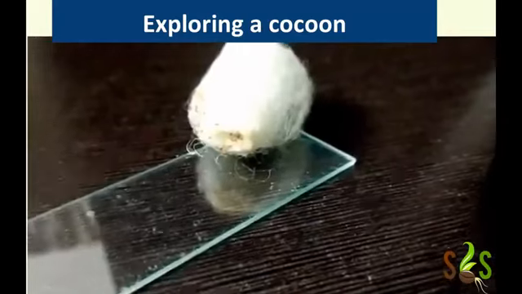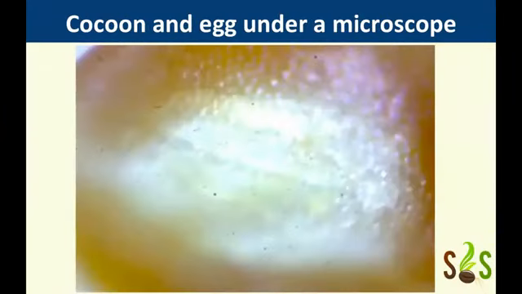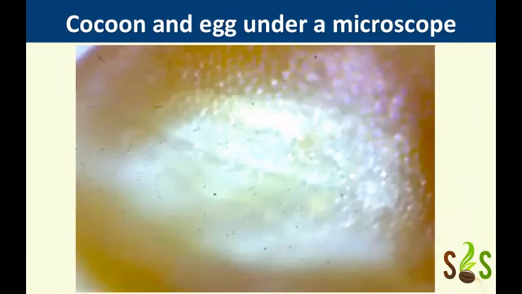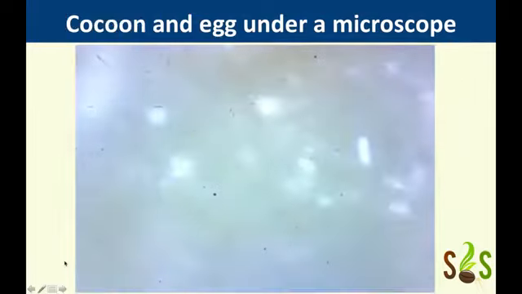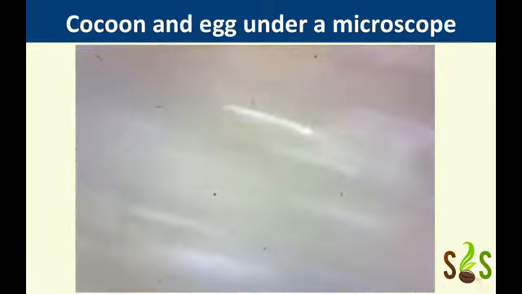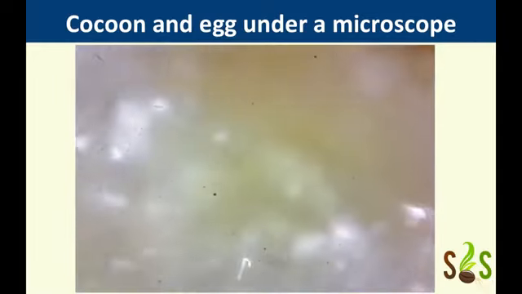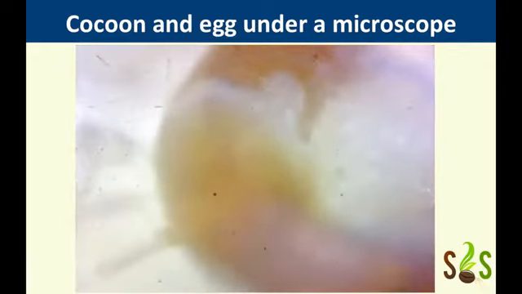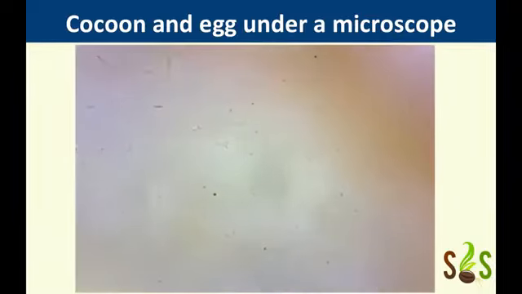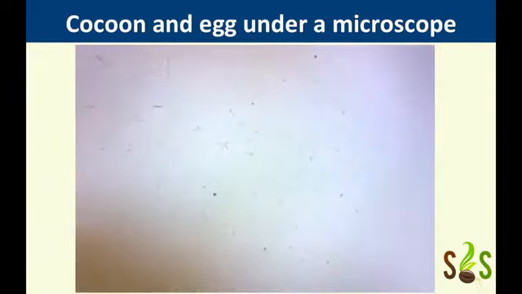Let's see how it looks under the microscope. So we come under the microscope. We are seeing it at around 50 times magnification of the original length. So this is how it looks under a microscope. We have these fibers which you can see. It is not very much in focus, so let's focus it. And you can see this. Okay, we are encountering an egg under the microscope. You can see this egg which looks quite big over here. Then there are all these fibers, and we can see a lot of other eggs coming.